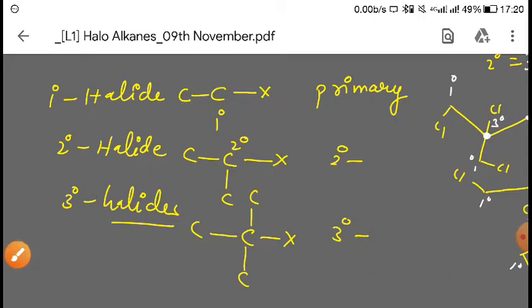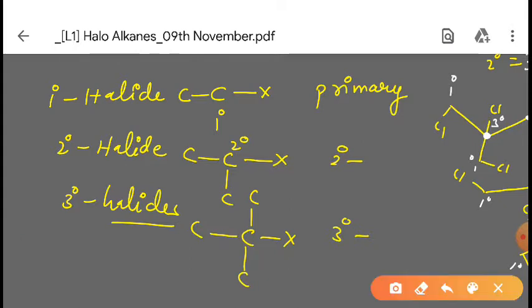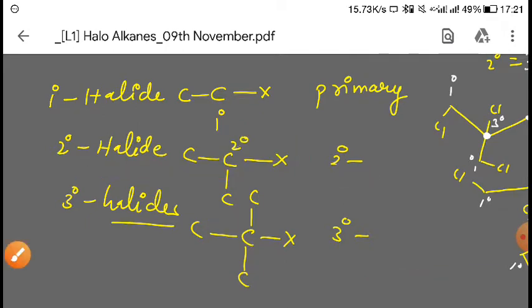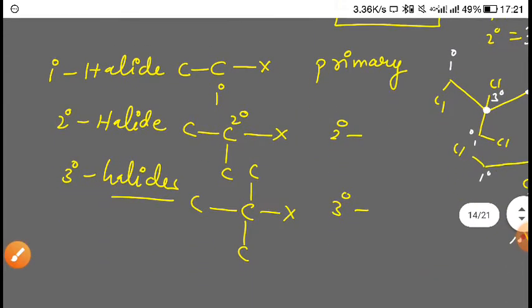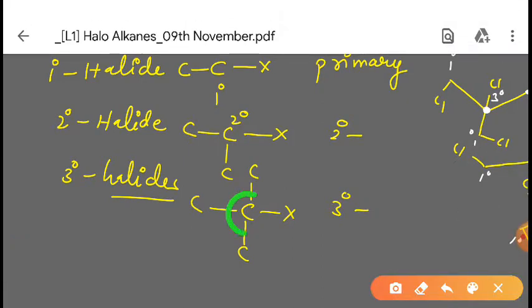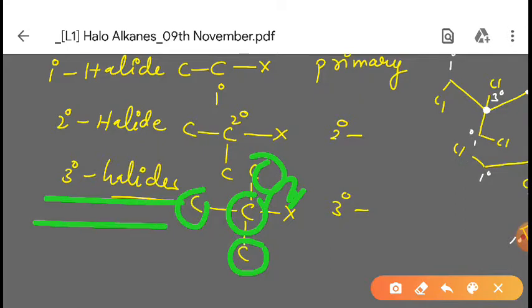Next, you can see that this carbon is attached to two carbons and one halogen. That is why it is called a secondary or 2 degree halide. Again, here you can see that this carbon is attached to three carbons and one halogen, so it is called a tertiary halide.